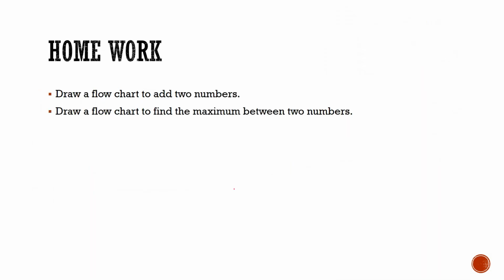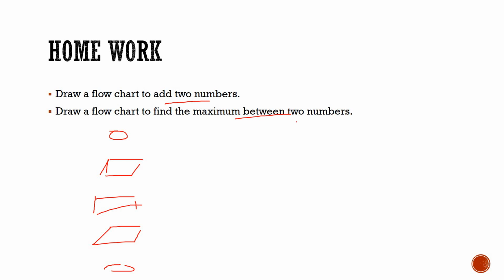Now your homework is you have to draw a flow chart to add two numbers, and you have to draw a flow chart to find the maximum between two numbers. For adding the two numbers, what do you have to do? Okay, I will give you a hint. First you have to take the start. Then you have to take two numbers as input, and for input we take a parallelogram. Then you have to make the process, that is, add two numbers. After that you have to print the output, and then you have to end the process.